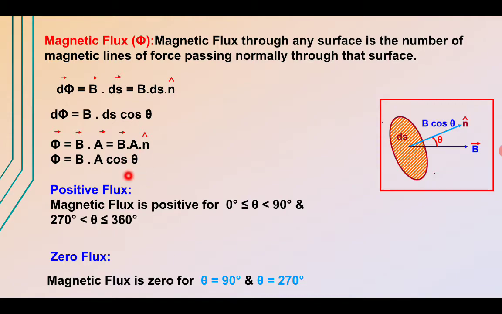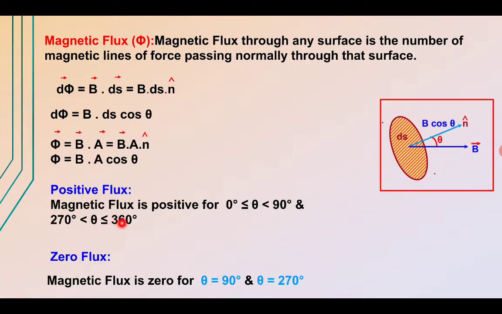Now depending upon the value of theta, we can have this magnetic flux positive or negative. The flux will be positive if theta varies from 0 to 90 degrees. As we know, cos 0 is 1 and cos 90 is 0. So from 1 to 0, if theta is varying, our flux is positive, and it is again positive if theta varies from 270 degrees to 360 degrees, because for theta equal to 270 degrees we have the same value, that is 0, and for 360 it again becomes 1.